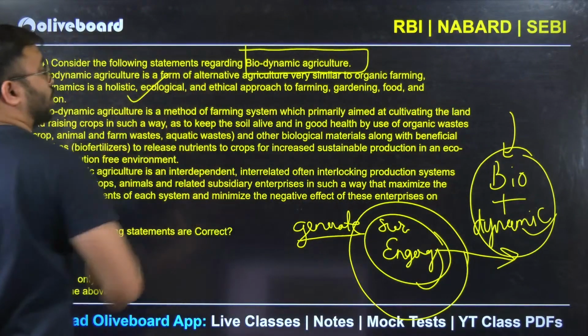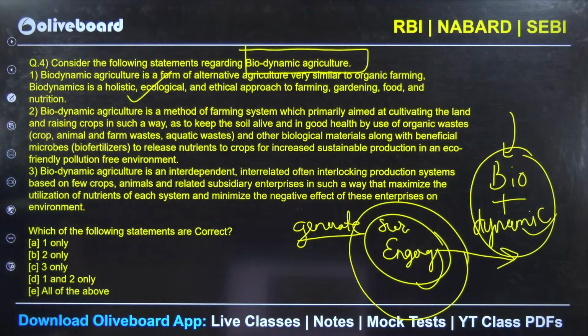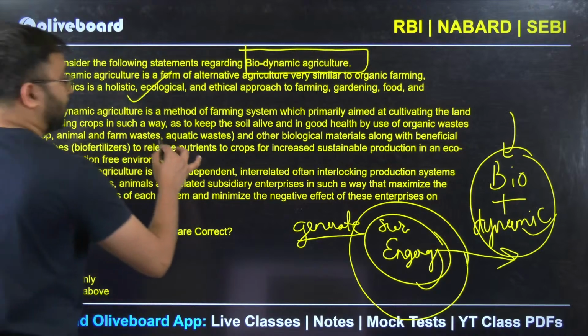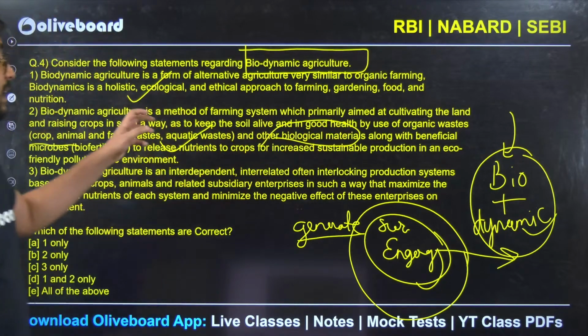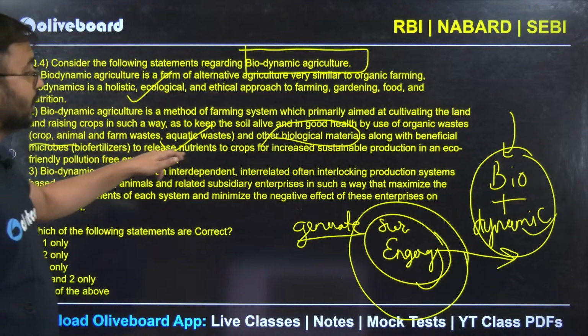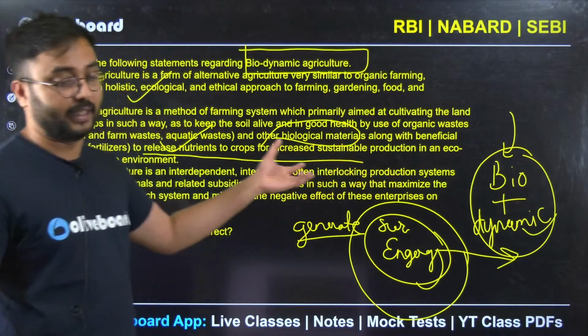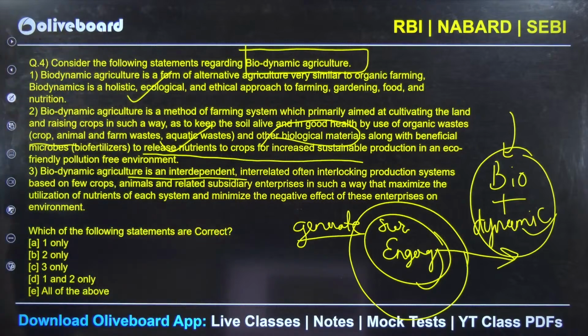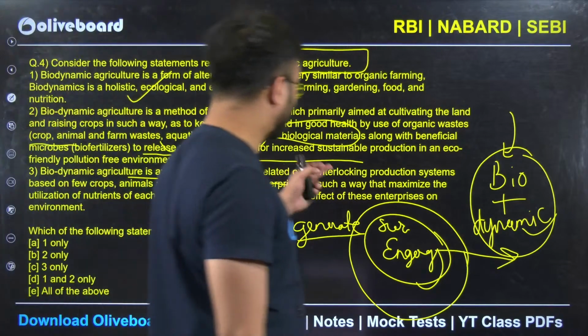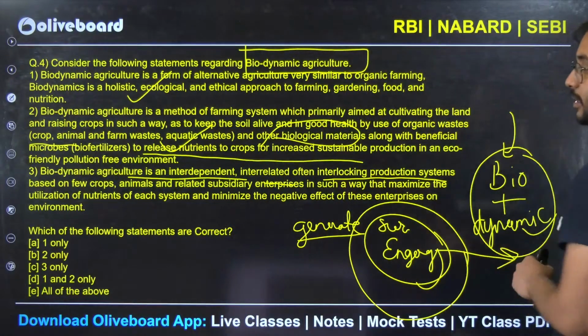First statement, it's talking about alternative agriculture, very similar to organic, but it's an ethical approach, ecological and holistic. That's correct. Second statement talks about how it is primarily about raising crops in good health, organic waste is also there, utilizing all of that, then biological materials, utilizing all of that, releasing the nutrients of the crops and increasing the sustainability. That is also part of biodynamic agriculture. It is interdependent, yes. It is interrelated, yes. It is an interlocking production system, correct.